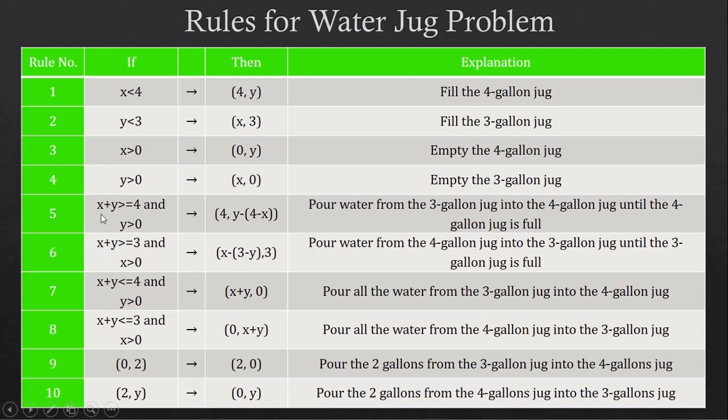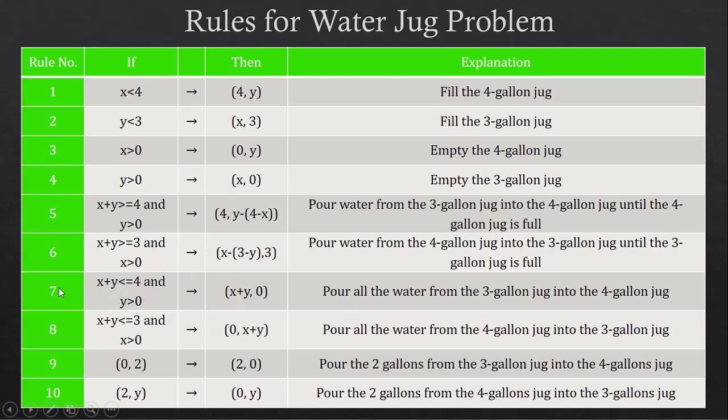The sixth rule says that if x plus y is greater than or equal to 3, and x is greater than 0, then (x minus (3 minus y), 3) has to be performed, which means that you have to pour the water from the 4-gallon jug into the 3-gallon jug until the 3-gallon jug is full.